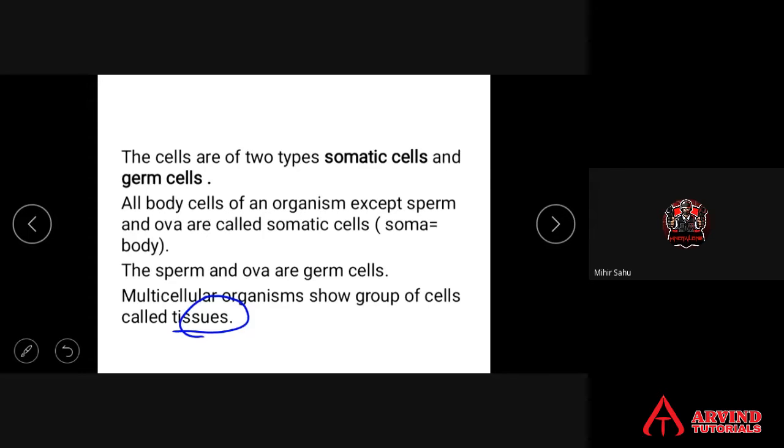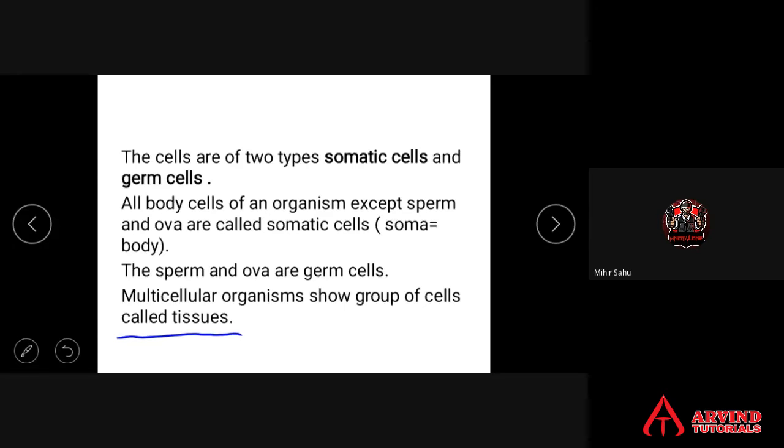But a multicellular organism also shows groups of cells. The groups of cells in multicellular organisms are called tissues. Unicellular organisms are with only one cell in their body, and the question of tissue never arises in unicellular organisms. You cannot apply the word tissue to unicellular organisms, because tissues always form groups of cells. So a multicellular organism shows groups of cells, and those groups of cells are called tissues.